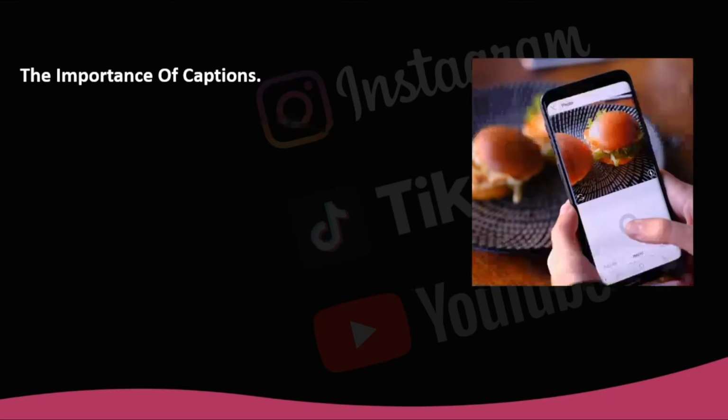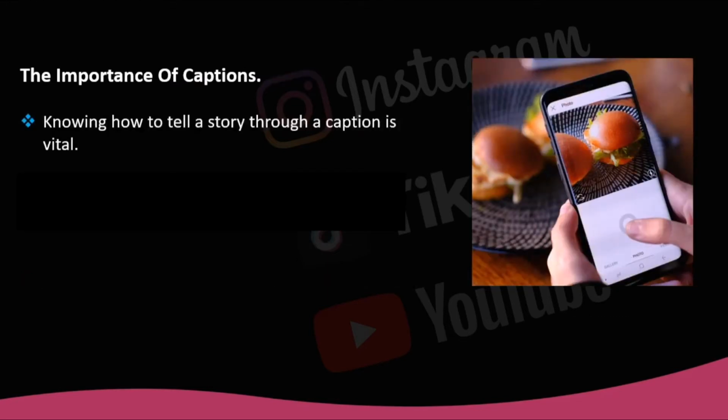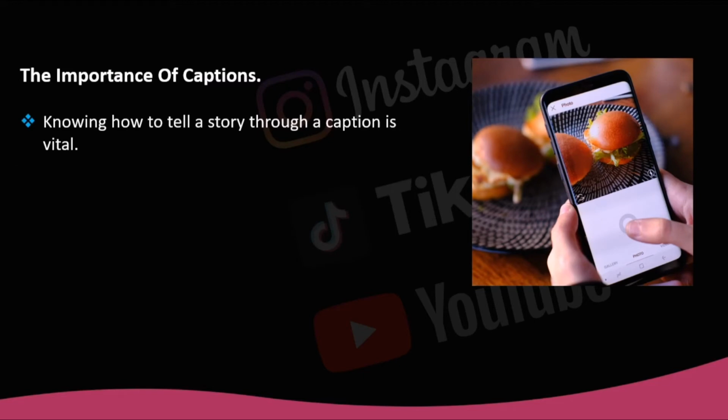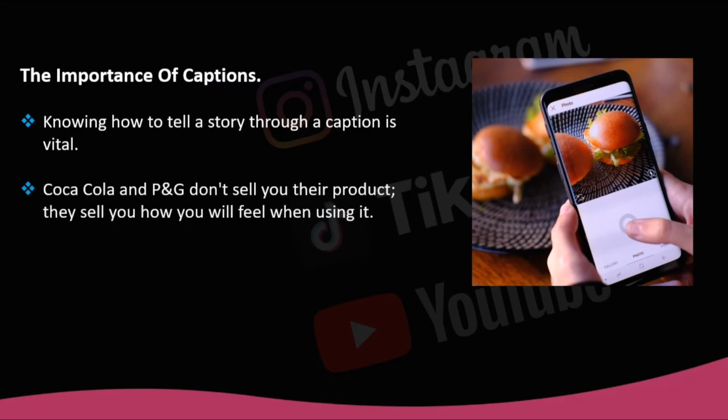The importance of captions. Knowing how to tell a story through a caption is vital, and it will help you a lot in your strategy to create captions that will hook your followers. It is a powerful tool that is available to all influencers and whose limitation will reside in the creativity you decide to have. Look at two examples of brands that have managed to slip into the mind and heart of the consumer, Coca-Cola and Pank. They don't sell you their product, they sell you how you will feel when using it.